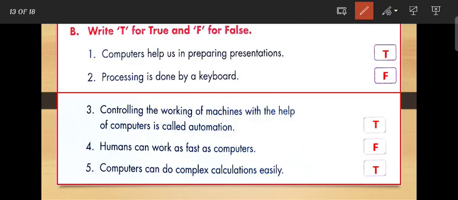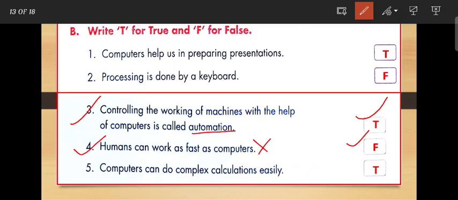Next is number 3, controlling the working of a machine with the help of the computer is called automation. Okay, so this statement is correct. Next is, human can work as fast as computer. So number 4 is incorrect. Okay, so this is false.